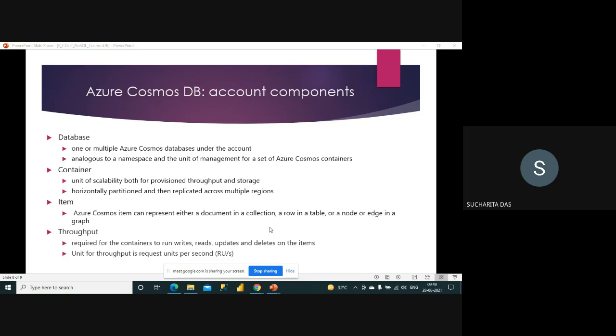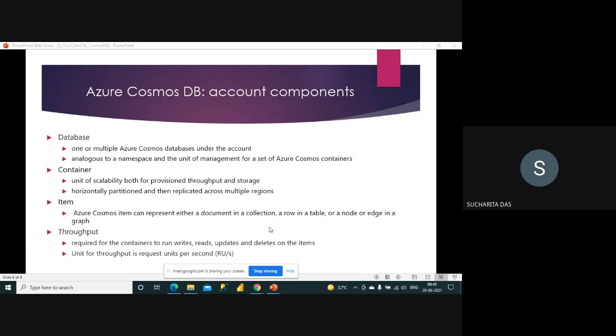Okay, so I think by now you understand that if you go for a higher configuration, then you will get better performance, but at the same time you have to pay more. And if you go for a lower throughput, then what will happen? Your performance may suffer when you have a huge data load to work on, but at the same time you have to pay less.